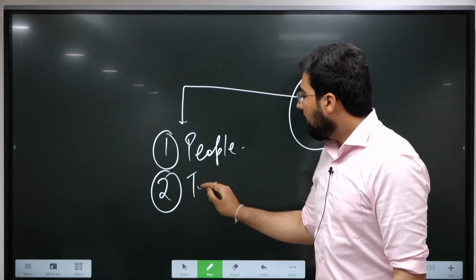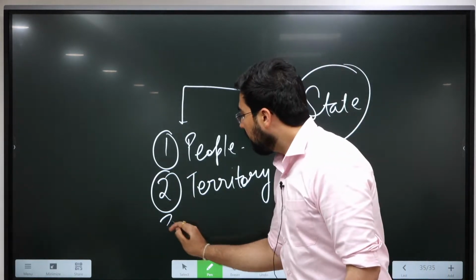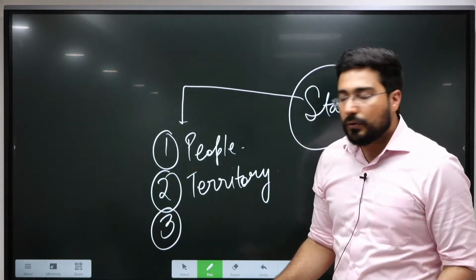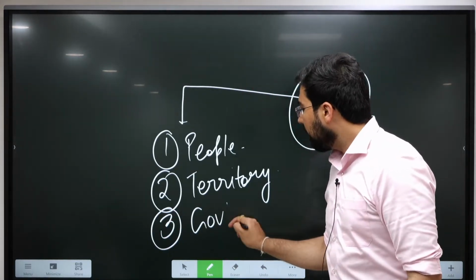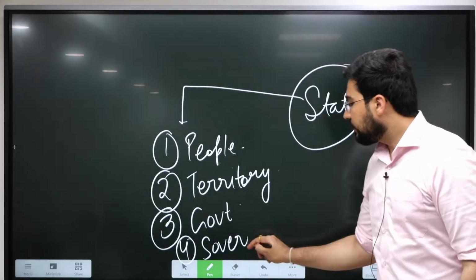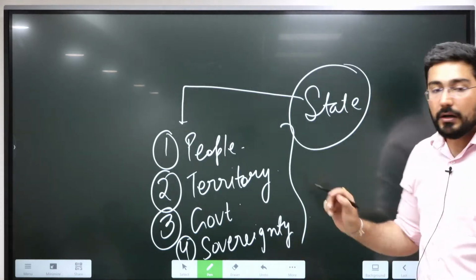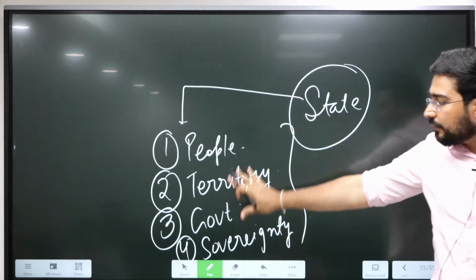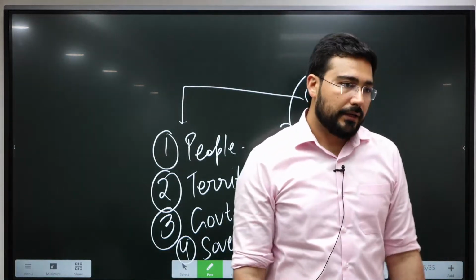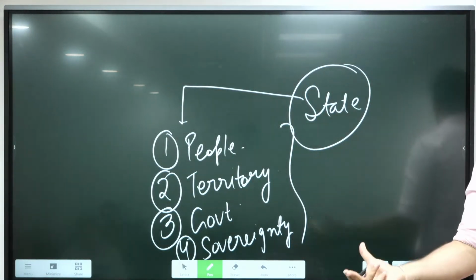Second, a specific territory. Third, they are going to form a government, plus they are going to have sovereignty, means they are independent from external control. When these 4 things are there, it eventually becomes an abstract concept of state.